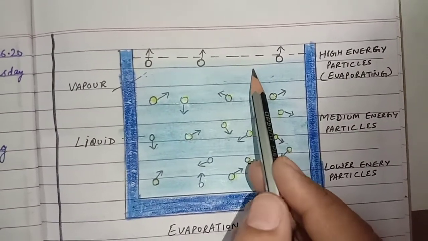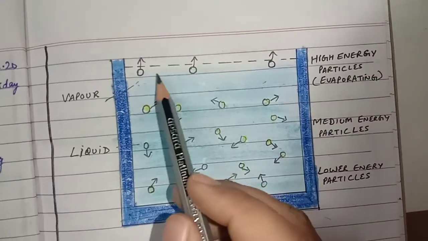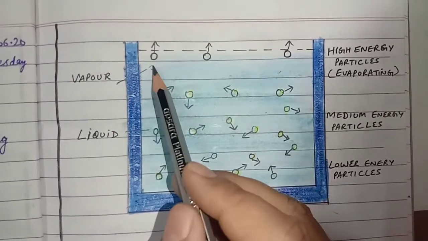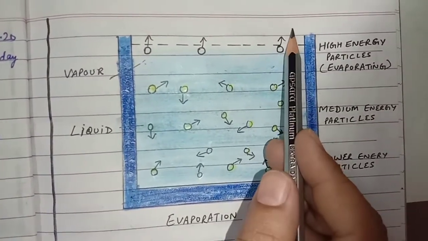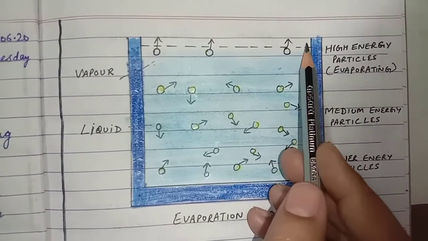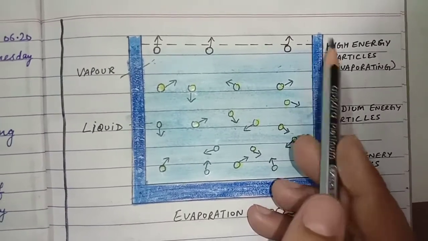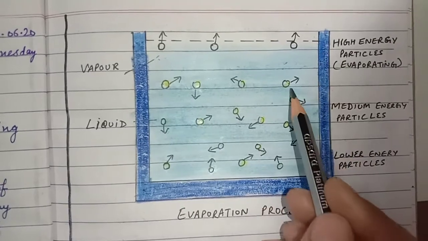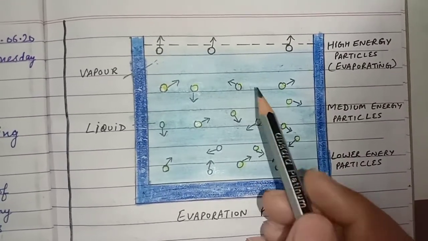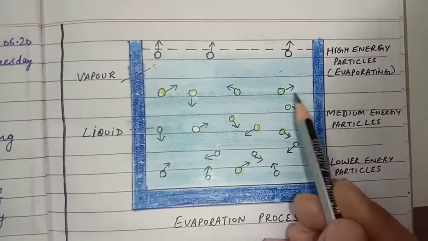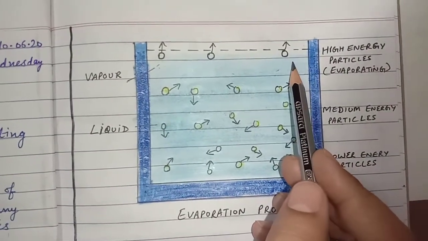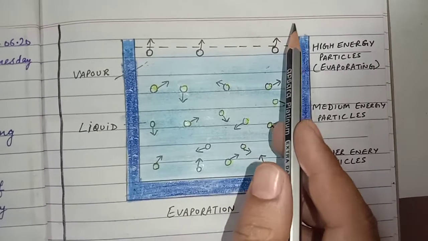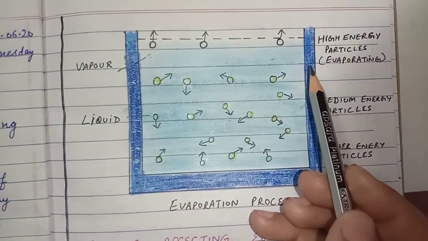The particles that have high kinetic energy will reach up to the surface of the liquid, and from there they will escape out from that beaker or container. The basic cause of evaporation is the collision between the particles, that is their basic characteristic, and the particles having high kinetic energy will escape out, and the water will keep on drying.